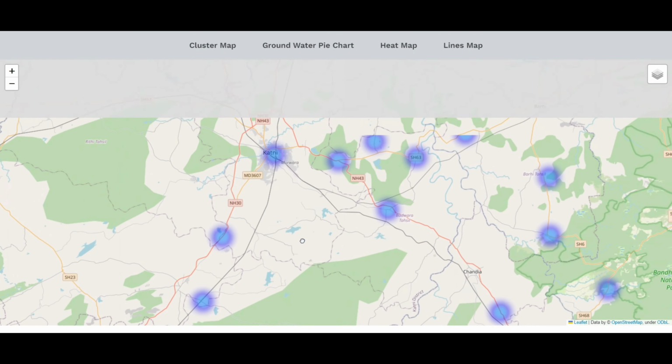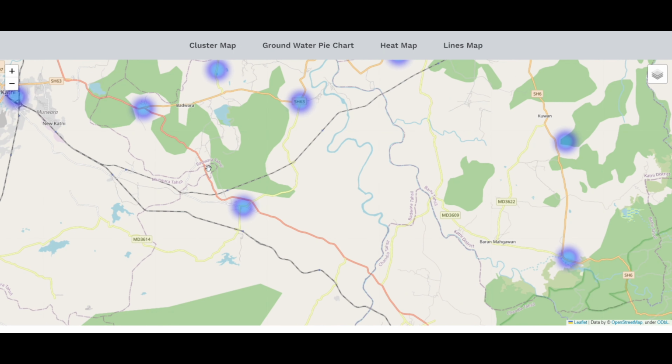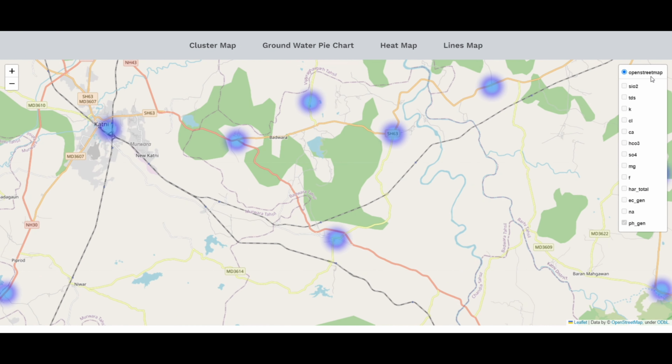So you see these blue dots on the map. These are the areas where, as we have selected the pH value, the pH value is high. So a water well is not advised to be constructed in that area, because the water quality will not be that good there, because the pH levels will be high.